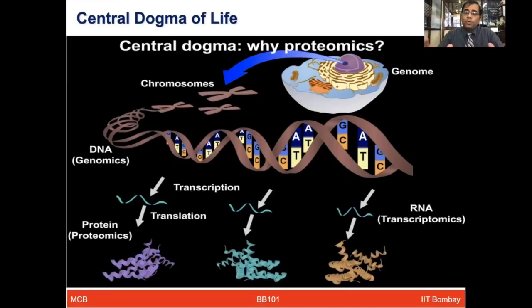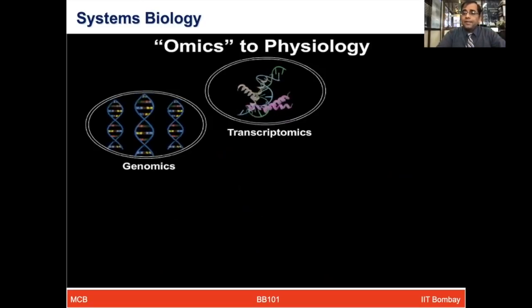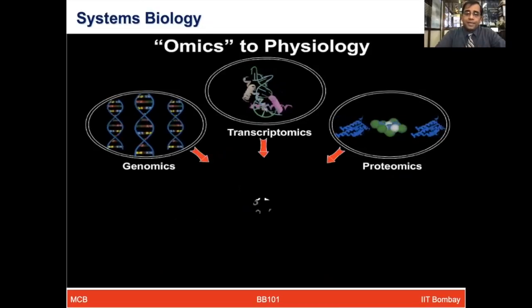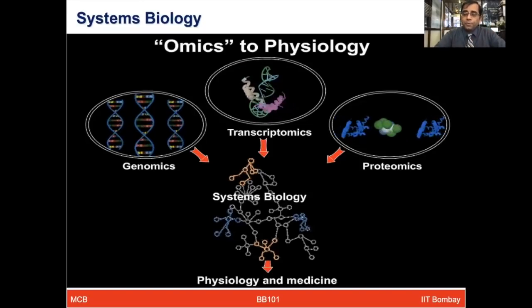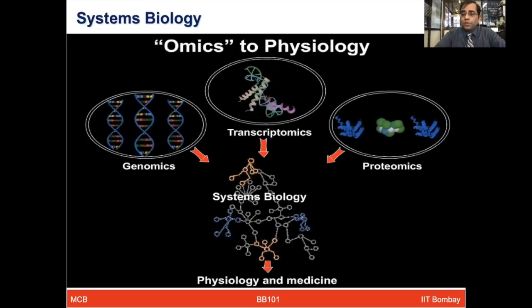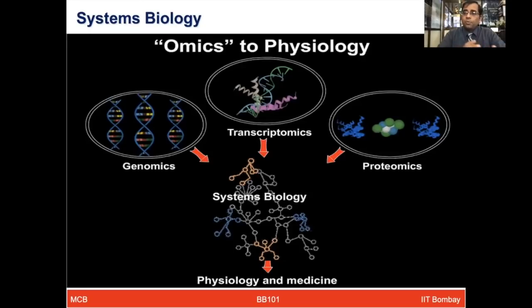And studying these biomolecules comes under different types of omics technologies. Studying all the genes comes under the field of genomics, which has quite evolved. Studying all the transcripts or RNA comes under the field of transcriptomics. Studying all the proteins together in totality comes under the field of proteomics. My lab primarily works in proteomics, but also integrates omics to apply other technologies from genomics and transcriptomics. And by combining the power of these technologies and obtaining the information from these biomolecules, we study them under the field of systems biology.